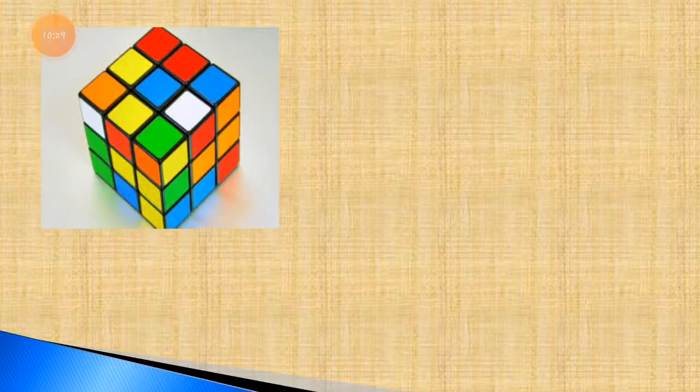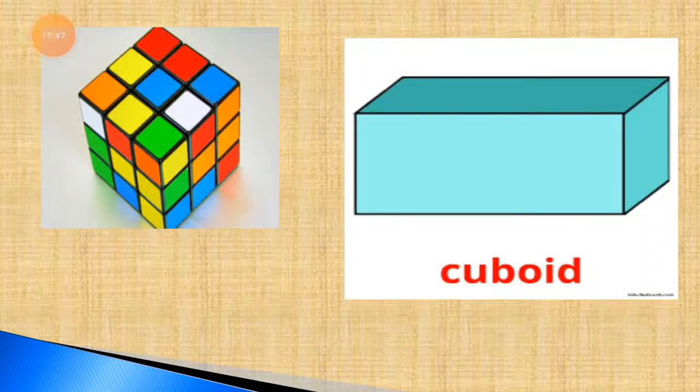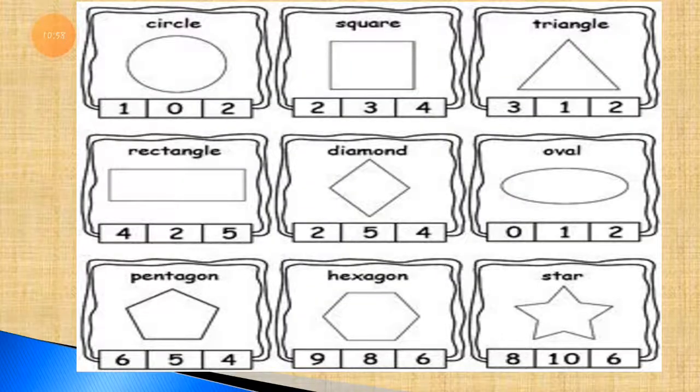Let's learn about some solid shapes, but before that let's see some. Can you identify what this is, which thing it is? So students, this is a cuboid. You can identify this as a cuboid and you can call it a solid shape. I am showing you the solid shapes. It looks this way and you can also call this a cuboid. Right. Now the next one.